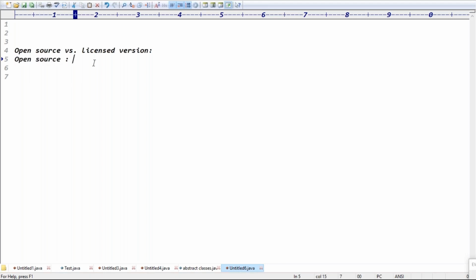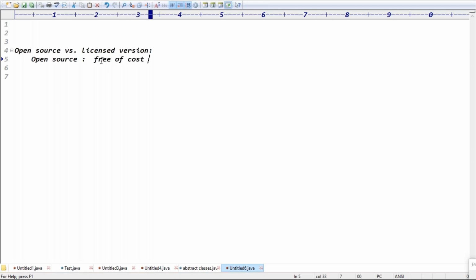Why does all this technology require core Java? Because Java is which type of language, guys? Open source language. What do you mean by open source? Tell me. It's free of cost, guys, definitely.